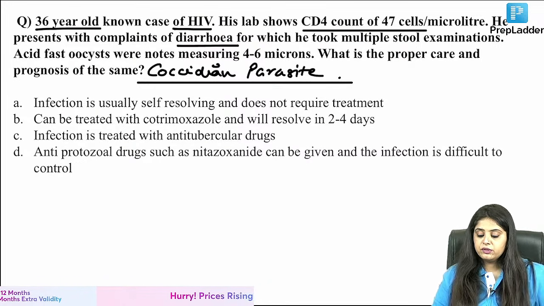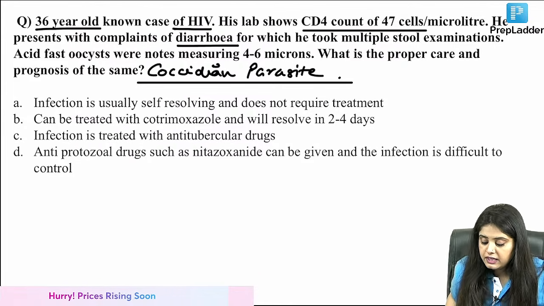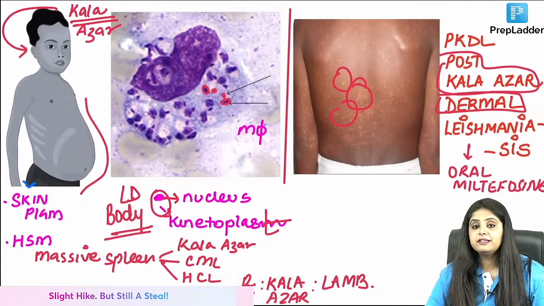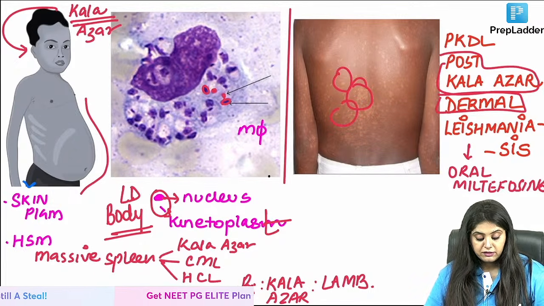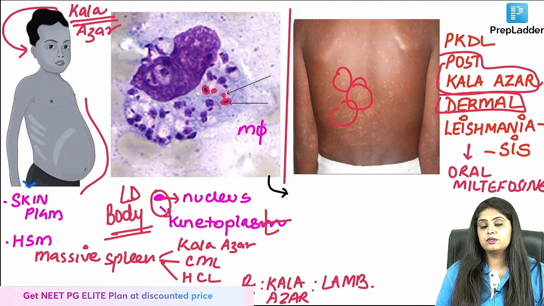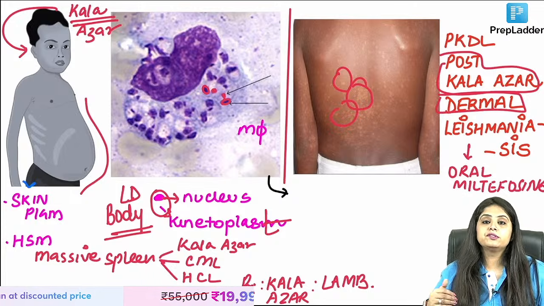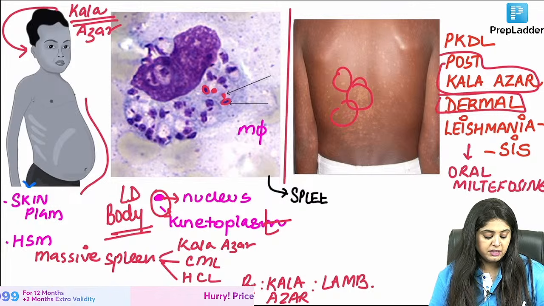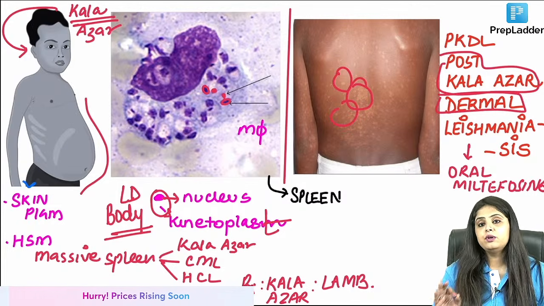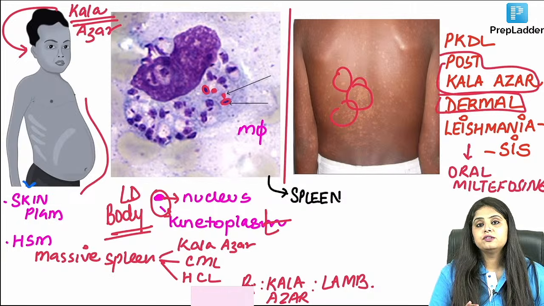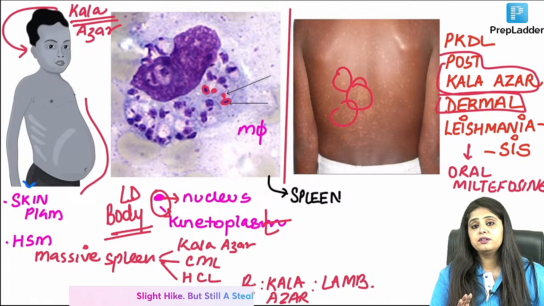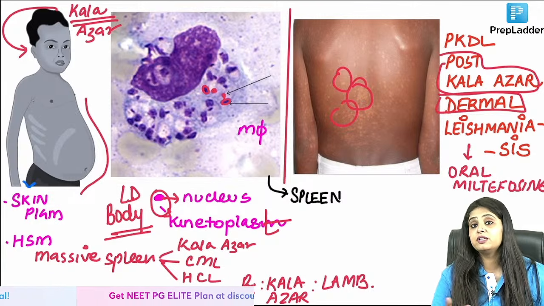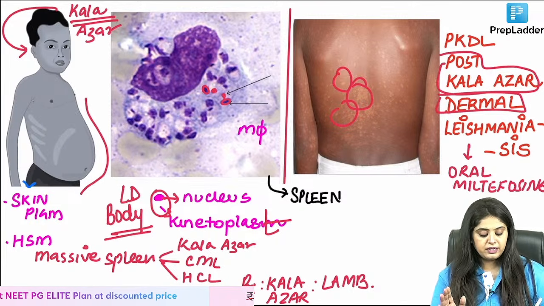Before that, someone is asking me, ma'am, where should we take the sample from? I'll have to go back to the question for that doubt. Okay, that's quite a controversial question. But if you ask me which is the most sensitive site, where should the sample come from, the answer is spleen. But practically think, do you want to puncture someone's spleen for the diagnosis of Kala Azar? Because spleen is a very vascular organ. I put a needle into it. What if I can't control the bleeding from the spleen and the patient dies? I'm pretty scared to do that kind of a procedure.